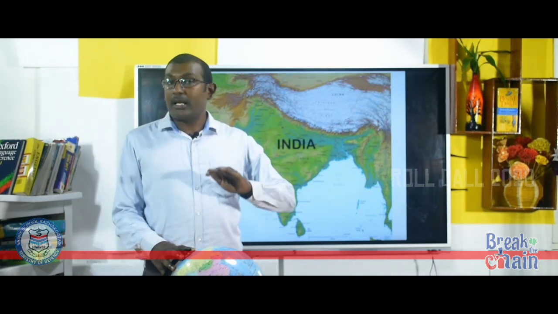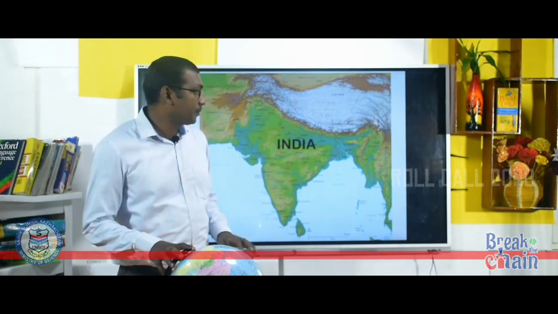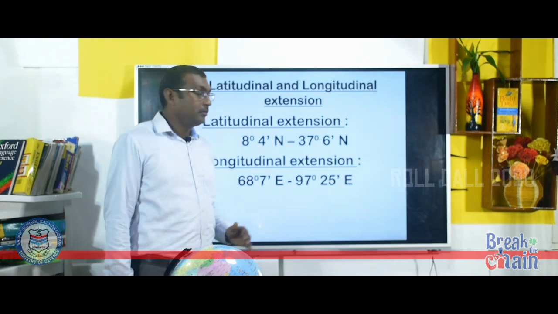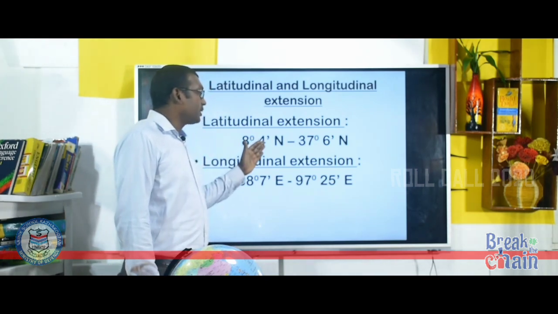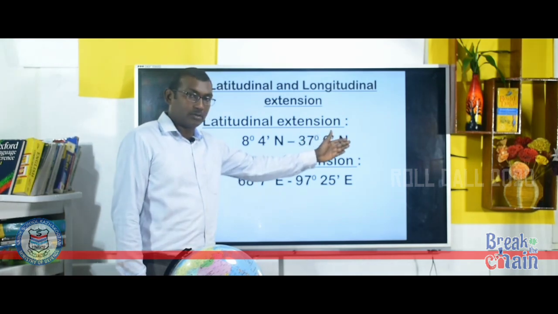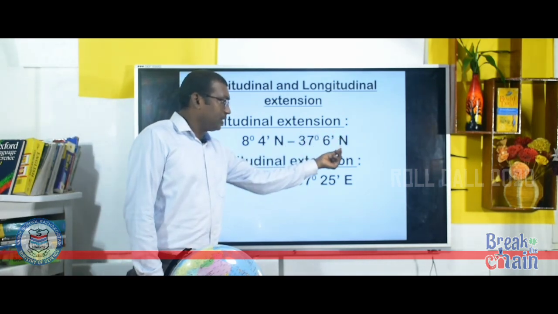And India, as we already discussed, is entirely in the northern hemisphere and in the eastern hemisphere. So, the latitudinal extension of India is from 8° 4 minutes north to 37° 6 minutes north. Why is the north repeating?